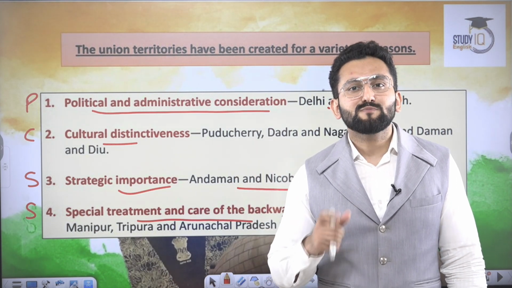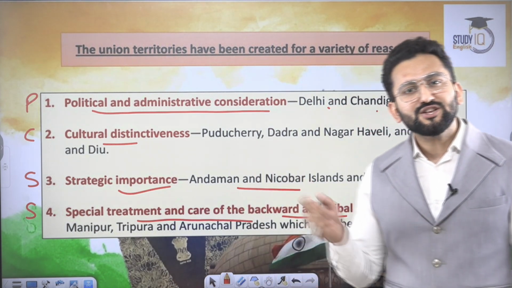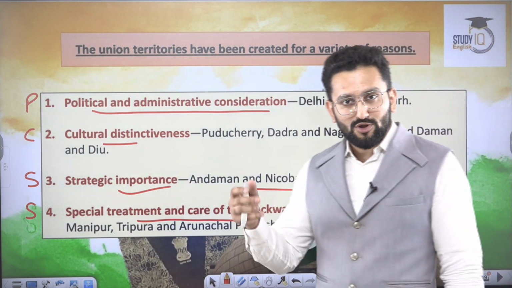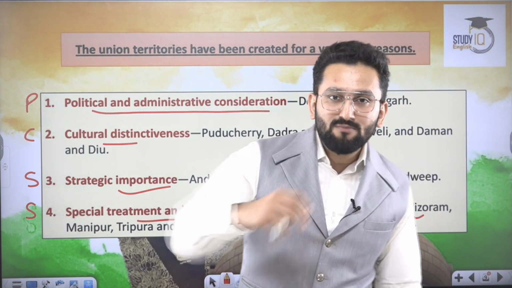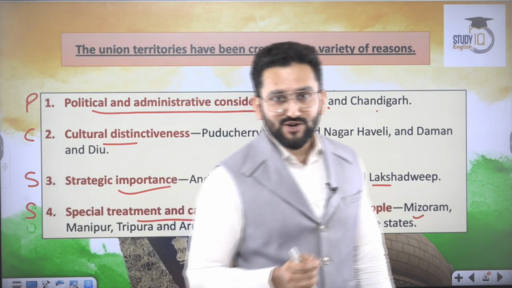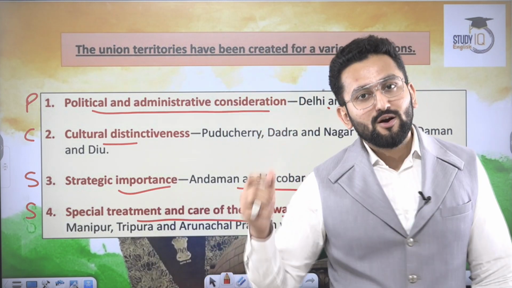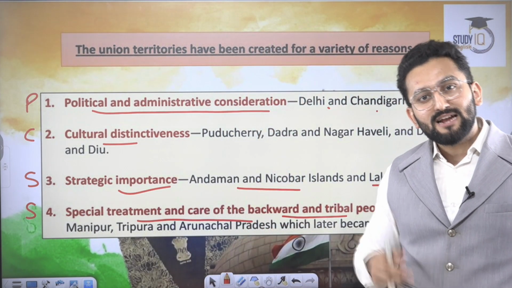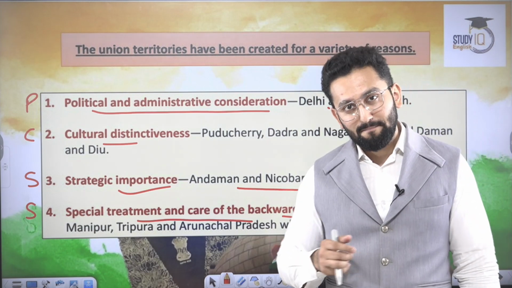Capitals have special arrangements. Similarly, both Haryana and Punjab were laying claim over Chandigarh. For political considerations, a UT as an administrative setup was launched there.